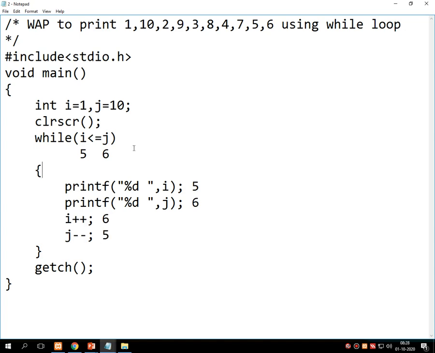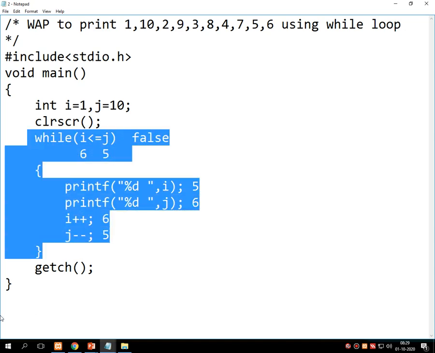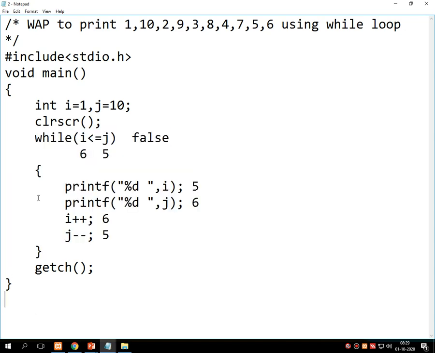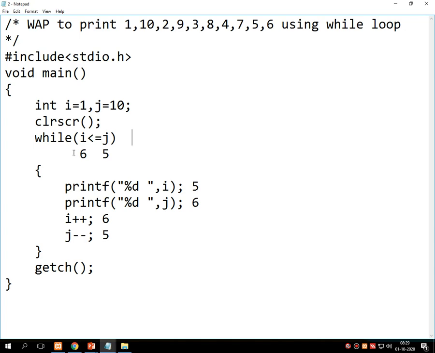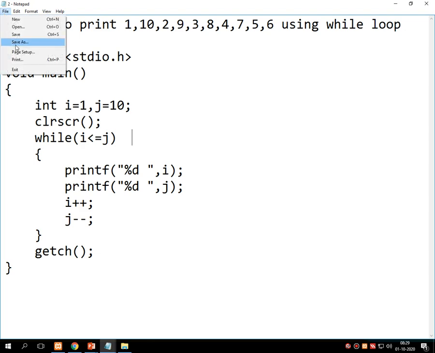Repetition goes up. Here the checking values are 6 and 5. Now 6 is not less than or equal to 5, so this condition becomes false. And as the condition becomes false, this repetition stops and it will get out of this particular program. Finally you will get this string and this particular series onto the screen. So I hope all of you have a clear-cut idea about how this repetition prints the entire series. Now let's go for some another program.